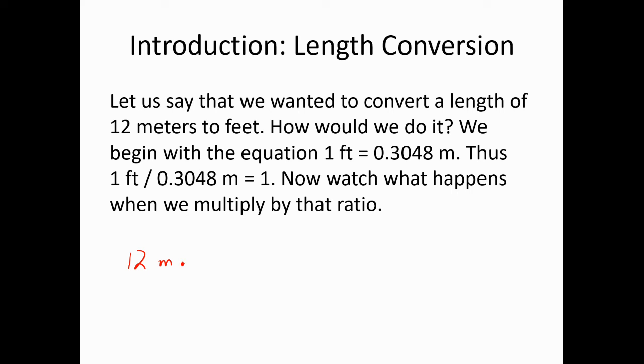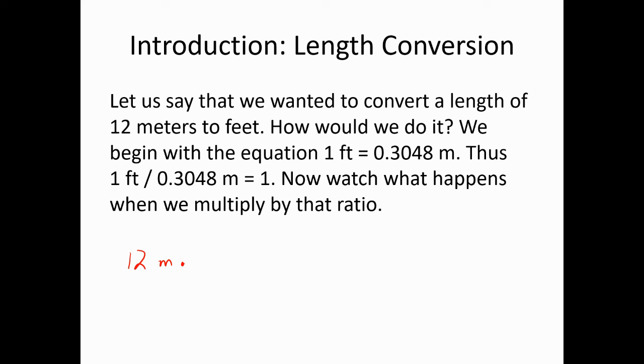What we'll do is take that equation, 1 foot equals 0.3048 meters, and turn it into a ratio such that meters will cancel out and only feet will remain after the conversion. Before I learned how to do this, I used to always worry about the conversions that I did. I knew that I would have to make use of some conversion constant, and I would have to multiply or divide by it, but I was often worried that I had done the wrong operation, that perhaps I should have divided when I multiplied, or multiplied when I divided.